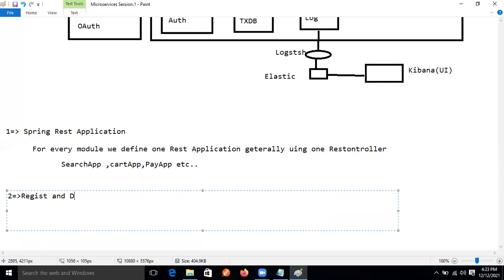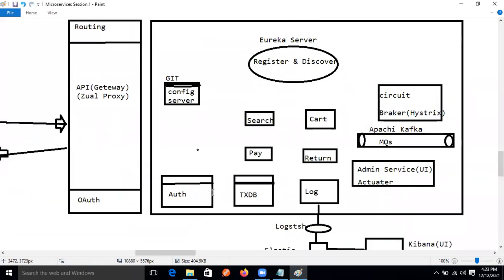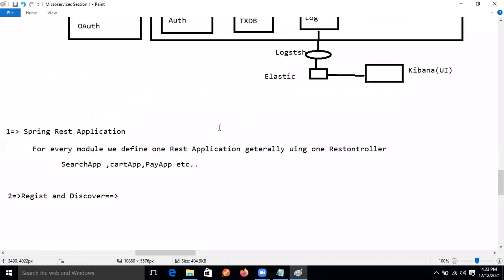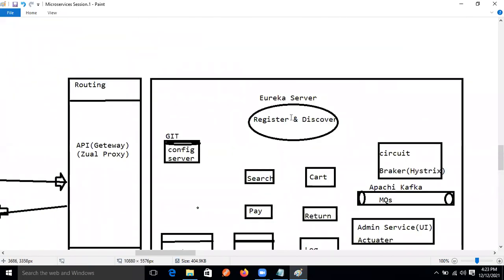Register and discover, right? Register and discover. This is the part I'm explaining now, guys. So register and discover is a memory that holds all details. It is a memory only, guys.